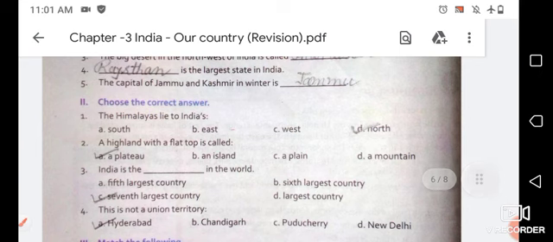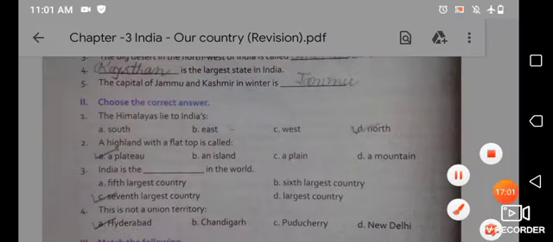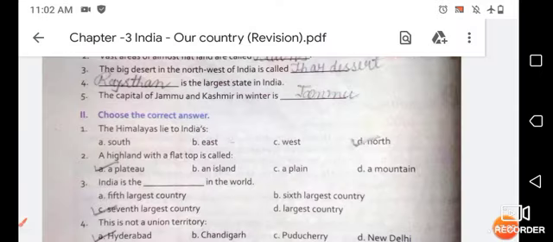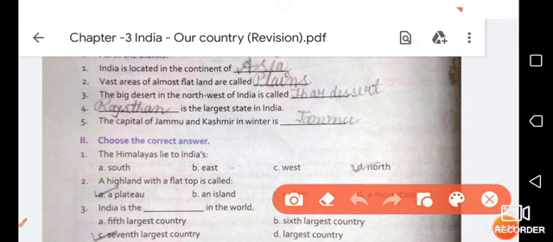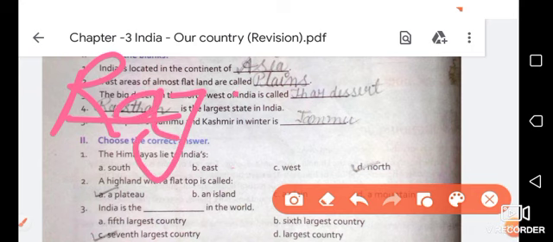Fourth one is dash is the largest. Here you have to write the state name that is the largest state of India. So this is Rajasthan. What is the spelling of Rajasthan?